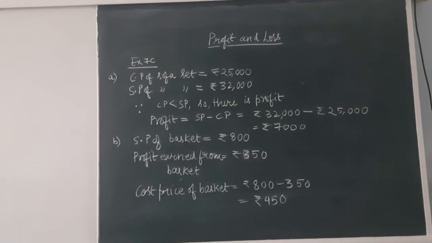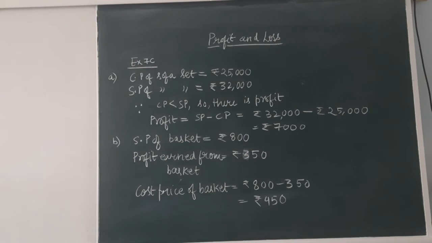So students, what will be the first statement? The selling price is rupees 800. And what is the profit earned from one basket? That is rupees 350. That means Harish is selling the basket at rupees 800 and from every basket the profit earned by Harish is rupees 350. So now what will be the cost price of the basket? Whenever there is a profit, the selling price is always greater than the cost price.